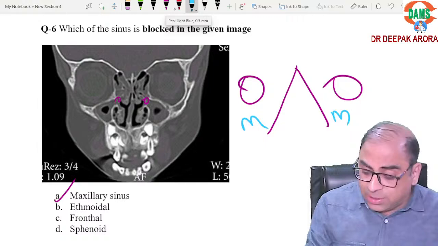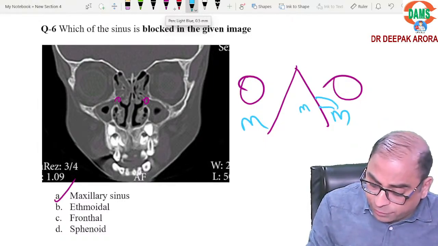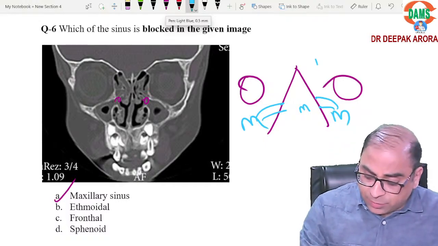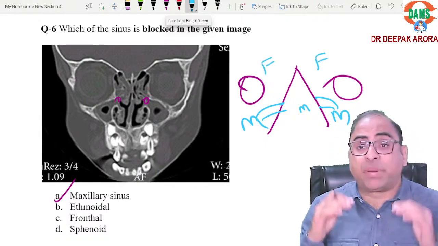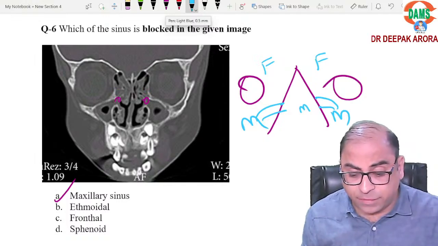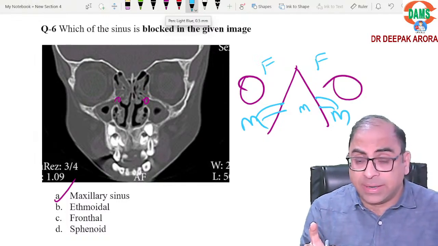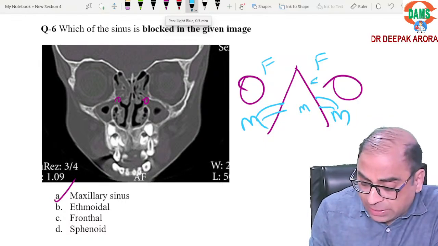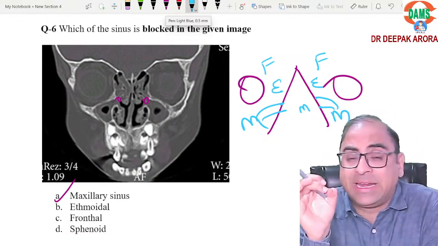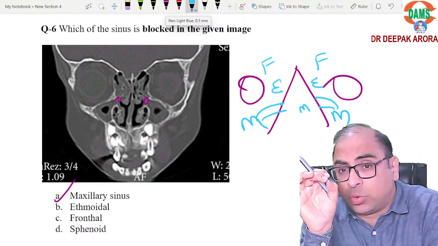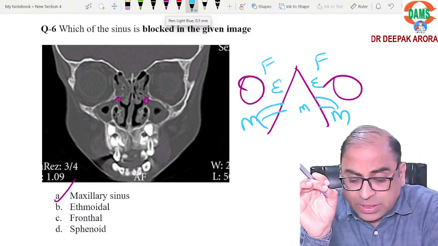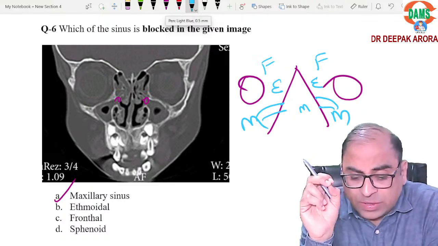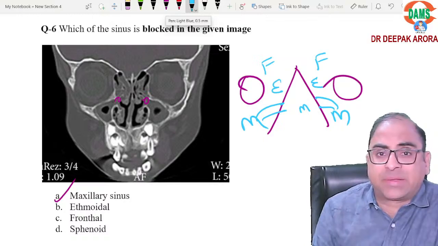So if there is any obstruction at the level of middle meatus, that is your maxillary. Done. Here is my frontal. Upper eyelid swelling going in the favor of frontal, and this frontal again opening in the middle meatus. Here is my ethmoid out of anterior, middle, posterior. Posterior is the only area, posterior ethmoidal sinus, which open in the superior meatus. So right answer to this MCQ will be your maxillary sinus.